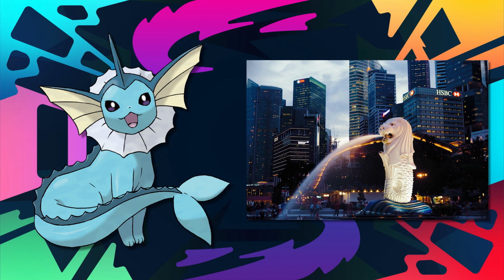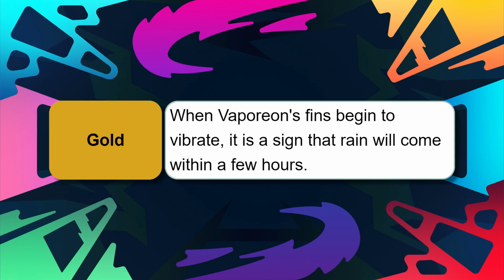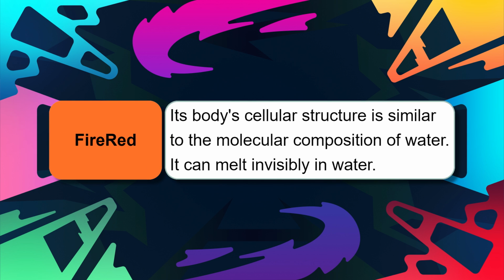There's some speculation that it could also be based off of a Merlion, given how its fins look a bit like a mane. Abilities that it possesses include being able to sense when it is about to rain by detecting moisture in the air with its fins. According to several Pokedex entries as well, its cellular structure is very similar to water molecules, so it is able to melt into the water itself as an act of camouflage.